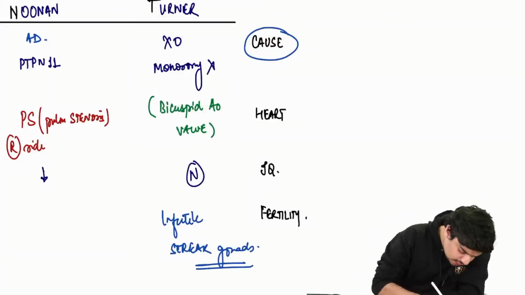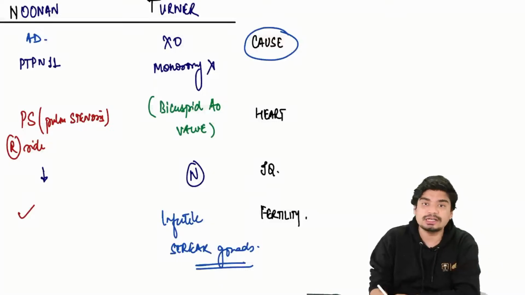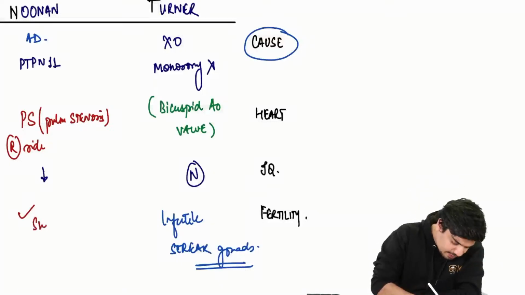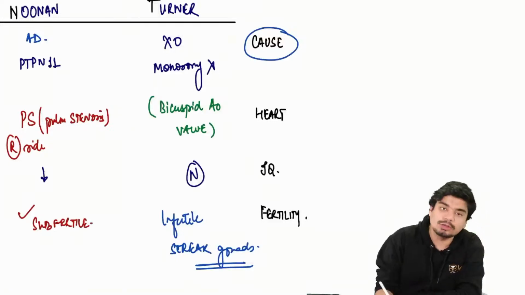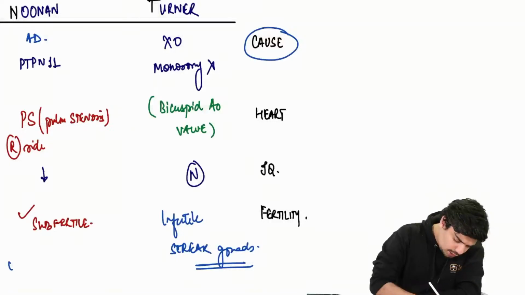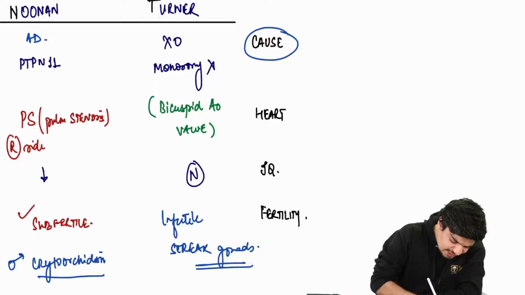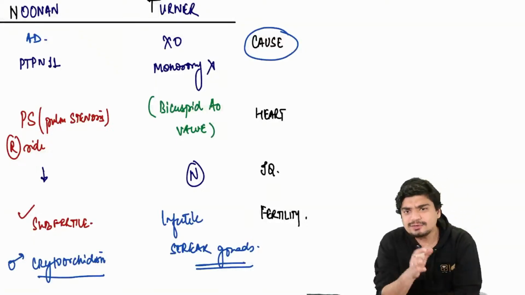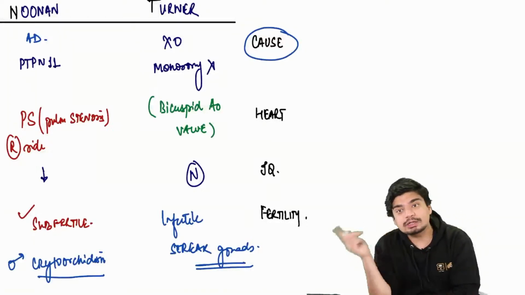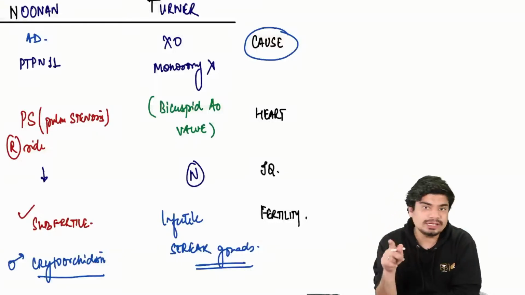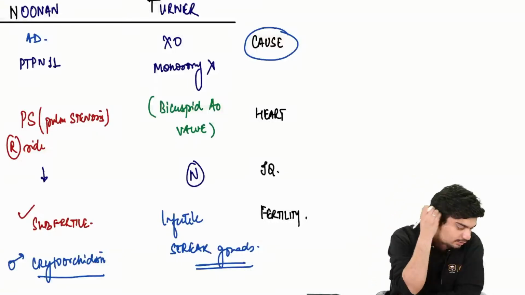While in Noonan, fertility is preserved, but they are subfertile, less fertile than normal. In fact, males can have cryptorchidism. So less fertility but not infertile, while Turner will always be infertile.